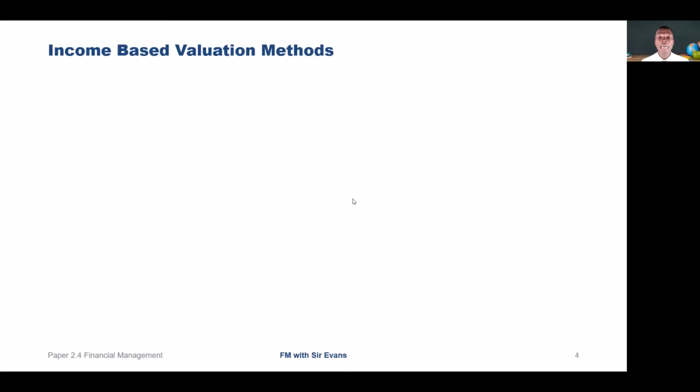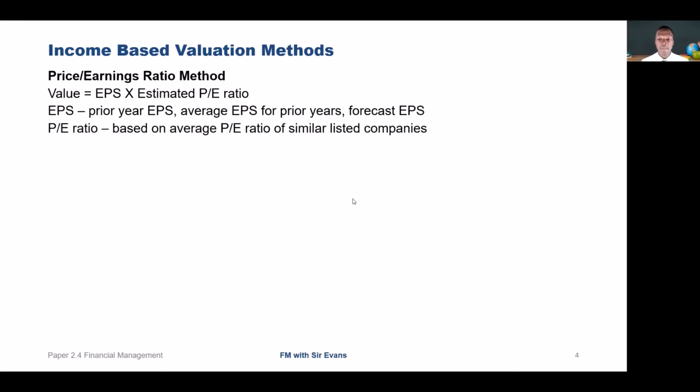So we move on to income-based valuation methods. The first is the PE ratio. It is a ratio of the market value of a share to the annual earnings per share. For every company whose shares are traded on the stock market, there is a PE ratio. So for private companies, a suitable PE ratio can be selected and used. So the value will be the earnings per share, EPS, times the estimated PE ratio.